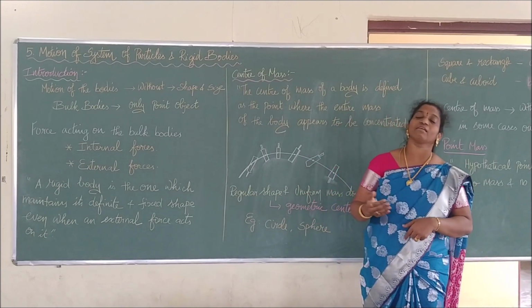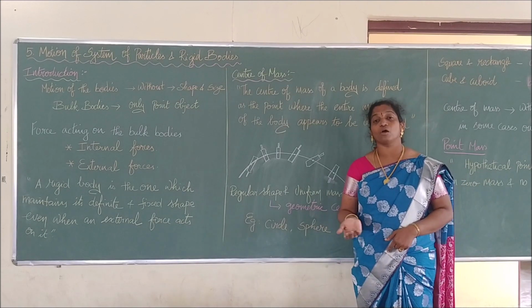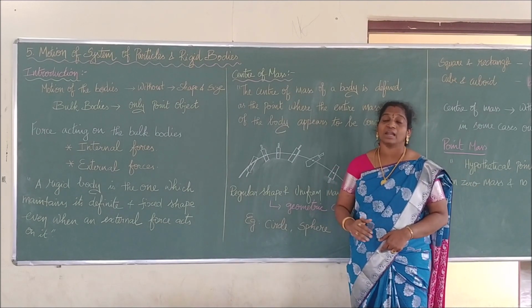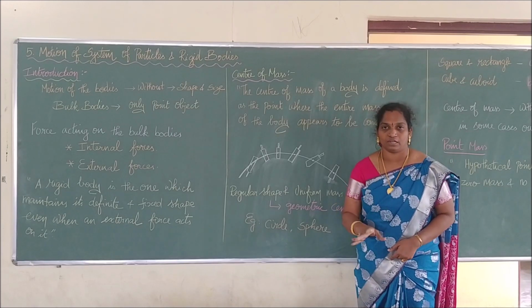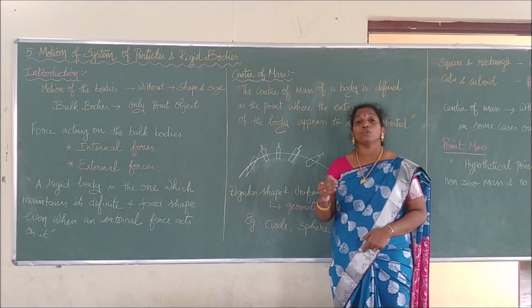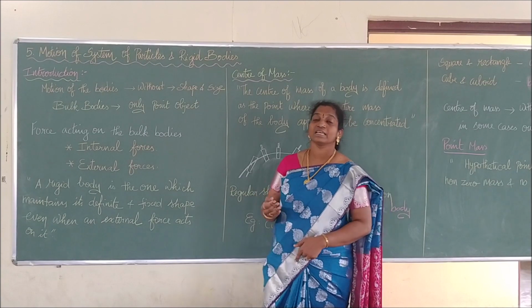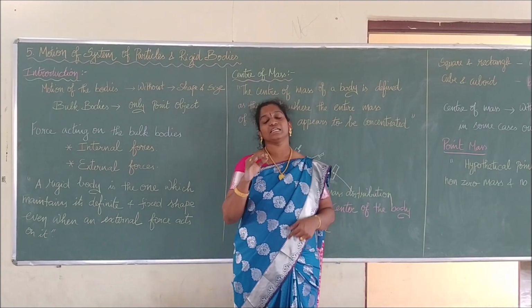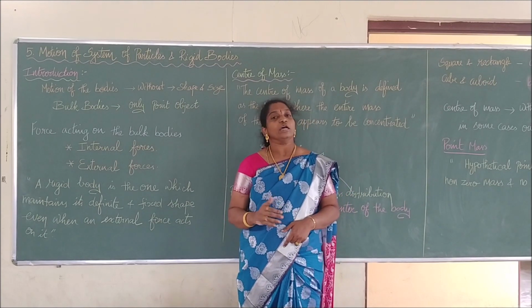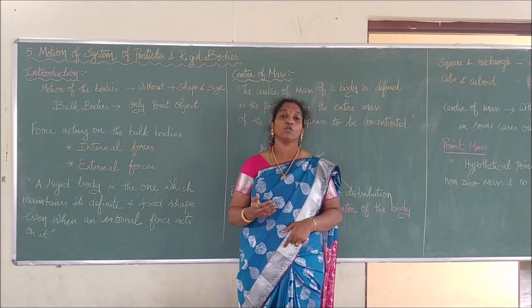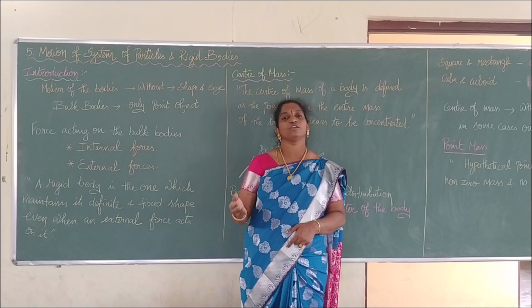Suppose I take any other shape like a square or a rectangle, then we can say that the point where the diagonals meet at the center is said to be what? The center of mass. If I take cuboid-like structures, we can say that the body diagonals meet at a point, and we call that point what? The center of mass. So different shaped objects will possess different centers of mass.